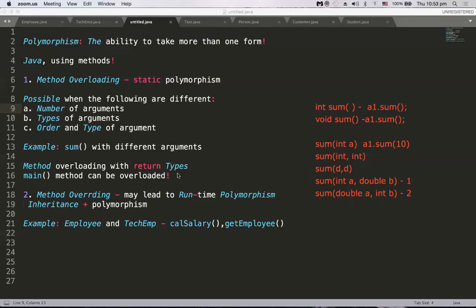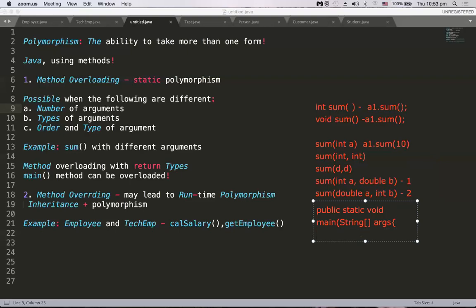And one more thing actually, can the main method be overloaded? Which main method are we speaking of? We are speaking of the main method which is required for the JVM to execute your application. That is public static void main. So can this method be overloaded? If overloaded, how, and if not, how? That we have to understand.